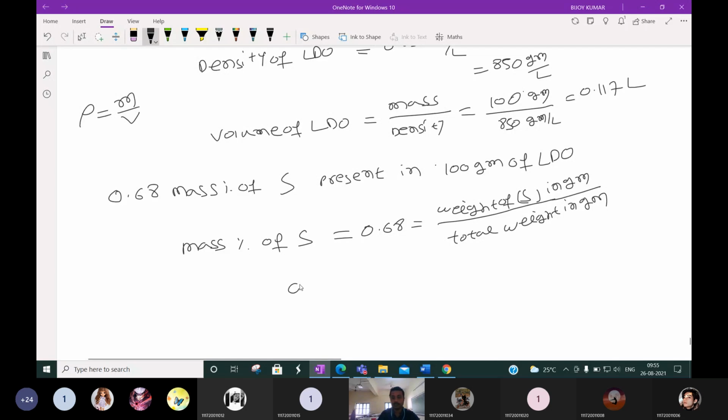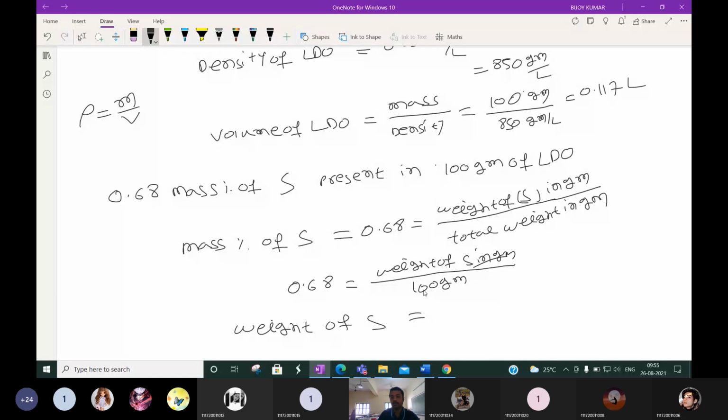So 0.68 will be equal to the weight of sulfur in gram by the total weight, 100 gram. Can anyone say the weight of sulfur in gram? Then the weight of sulfur is equal to 100 into 0.68, or you can say 0.68 gram.